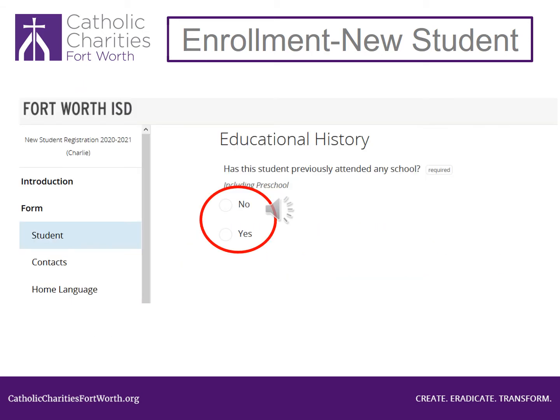Select Yes if your child has attended school before. Select No if your child has never attended school. If you select Yes, you will see an additional window and you will need to enter the information requested. If you select No, you will not see that. Scroll down the page.